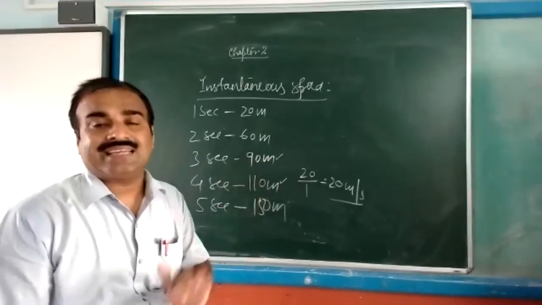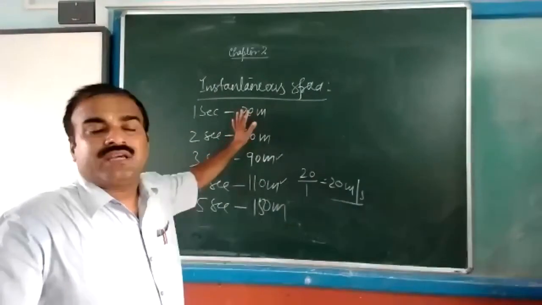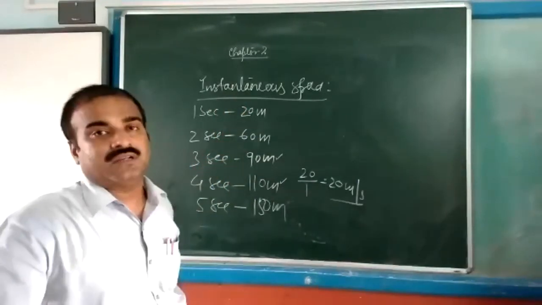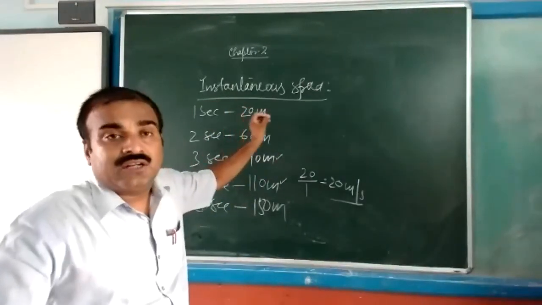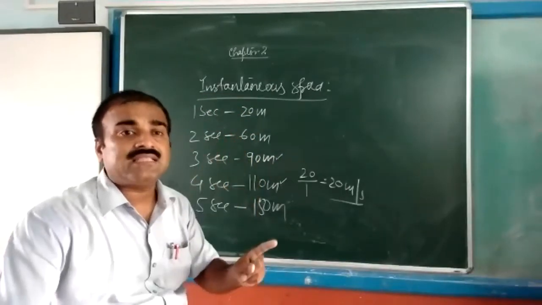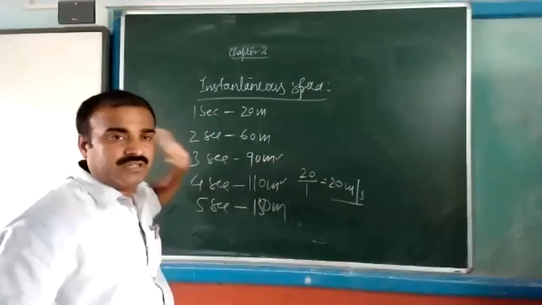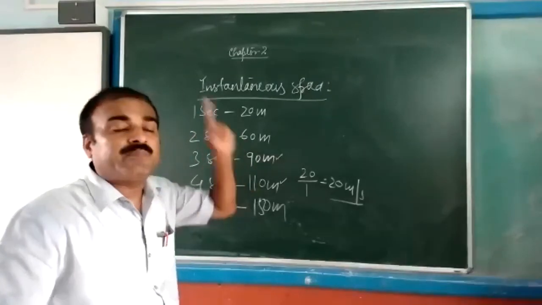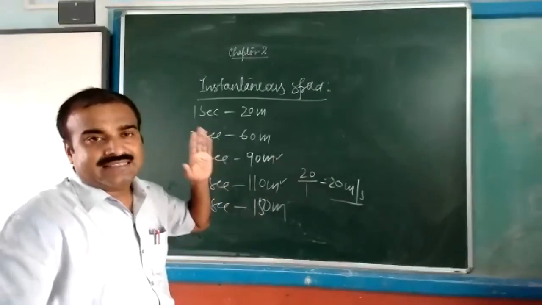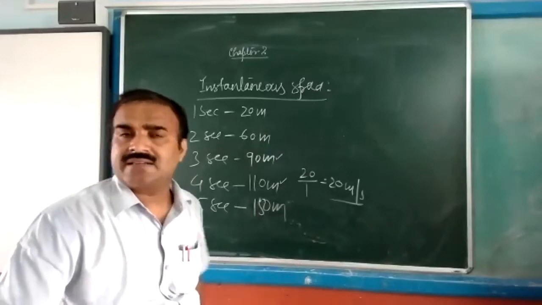The example is not given in your book, but try to understand this one. Suppose any body is changing its position with respect to time, or is in motion, and during the motion, at any particular instant, just immediately after the third second, when the fourth second is going to start, whatever its speed at that instant, that will be called instantaneous speed.